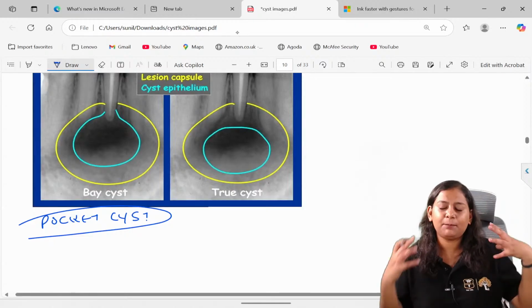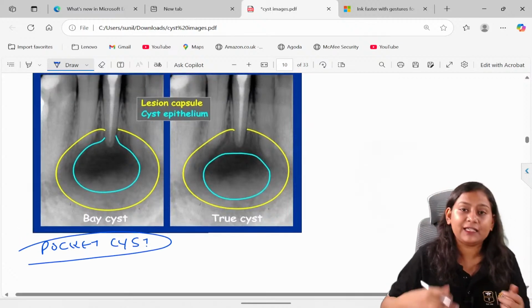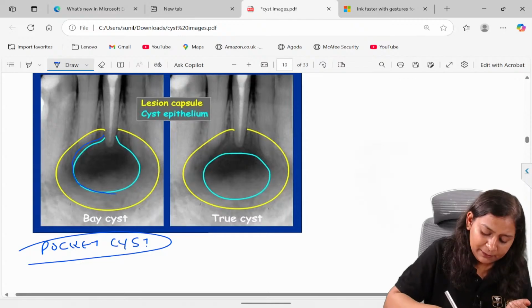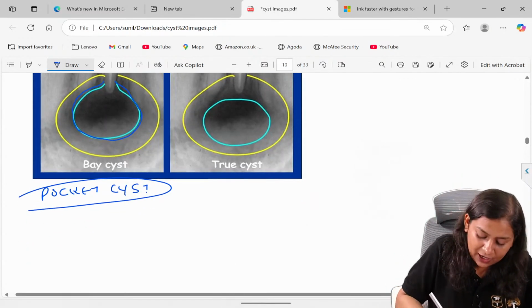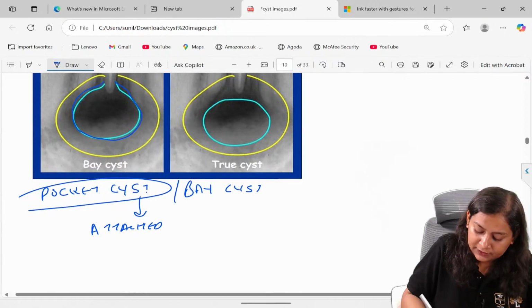The pocket is always attached to the pant, right? So if it is attached, it will be present in the form of a pocket. The pocket cyst or bay cyst is attached to the tooth.